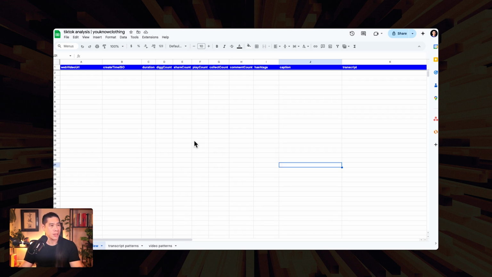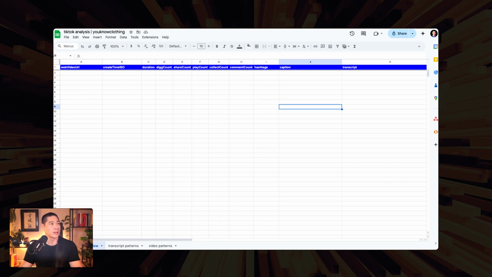That way, within a template of the sheet, I mean, the one that you're looking at right now, we have the three different tabs down here: overview, transcript patterns, and video patterns, and the right column headings as well, because we need to be able to map those. You'll see that in later nodes. We'll need to be able to map fields inside of n8n against these columns and the column titles. Okay. So we just want to make sure that that is in place.